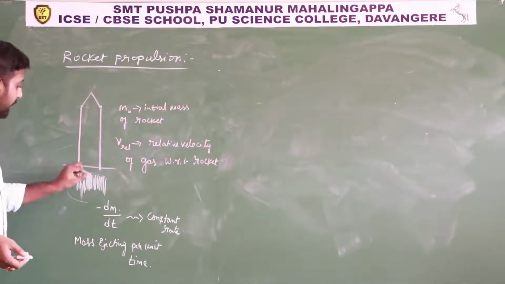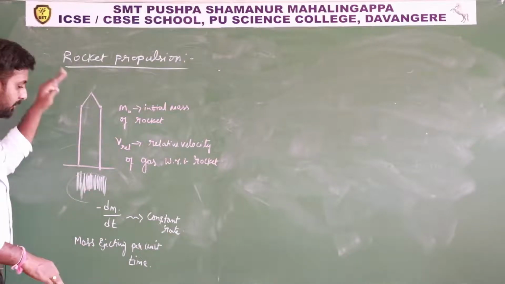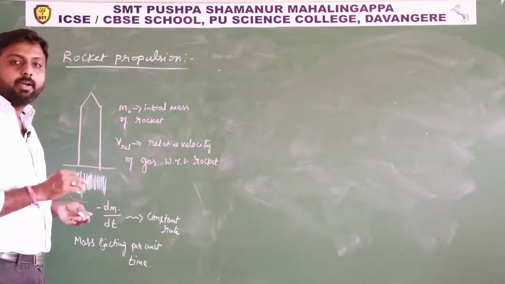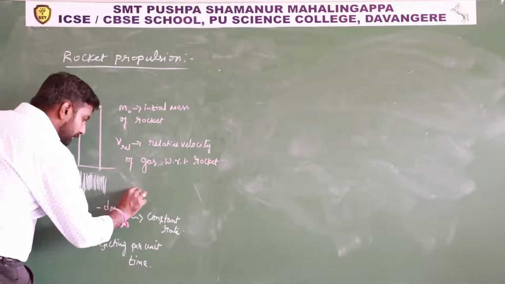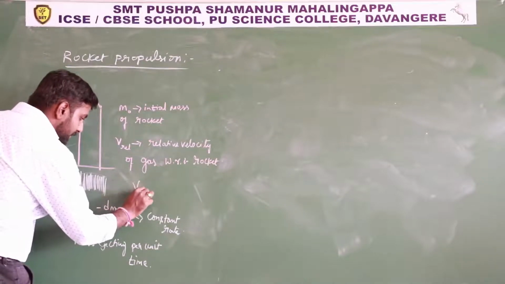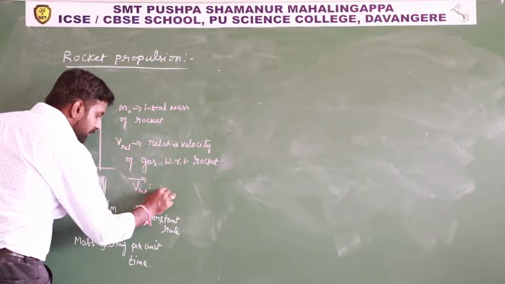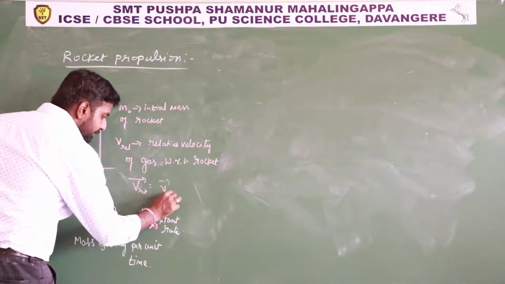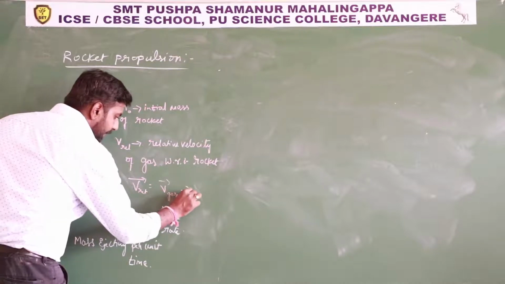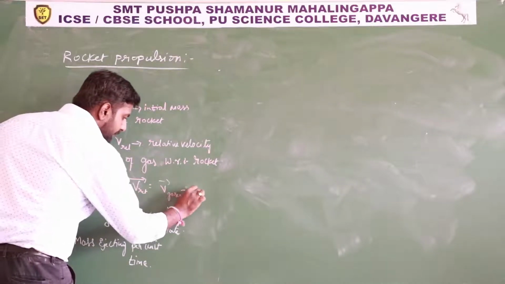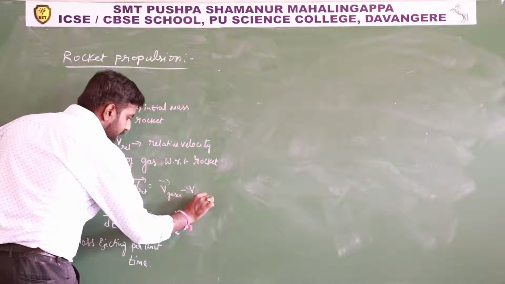V relative means velocity of the gases with respect to the rocket, and we can write it as velocity of gases minus velocity of rocket.